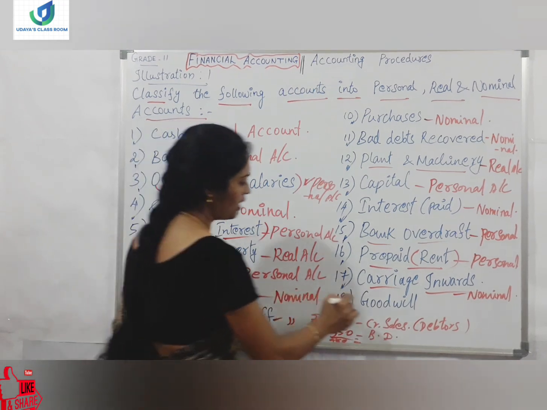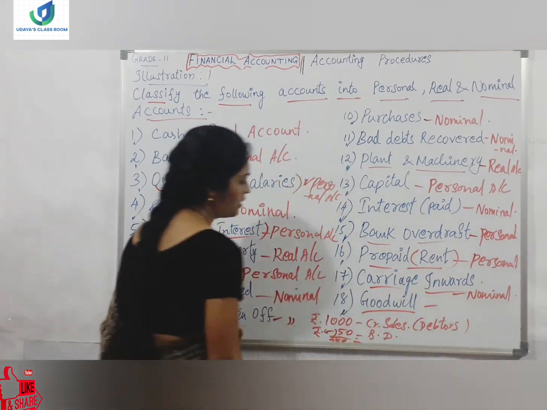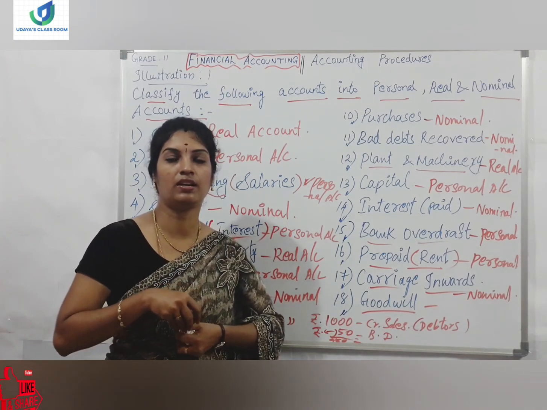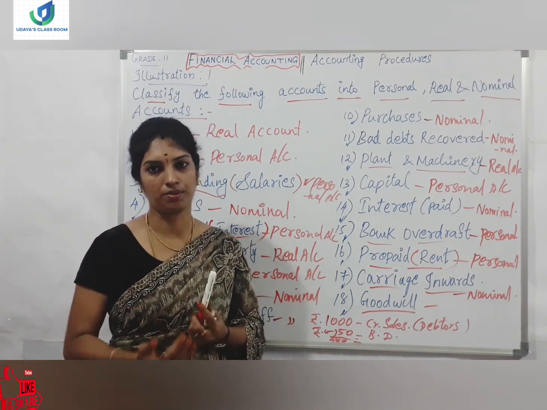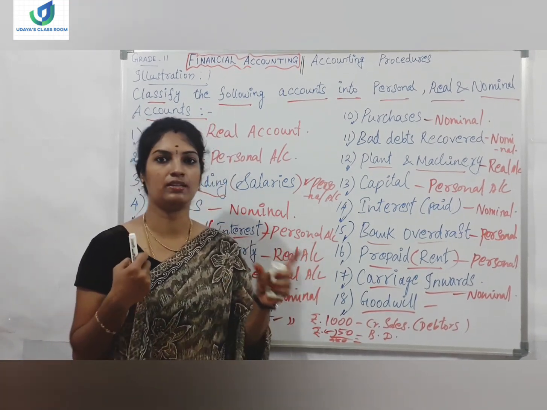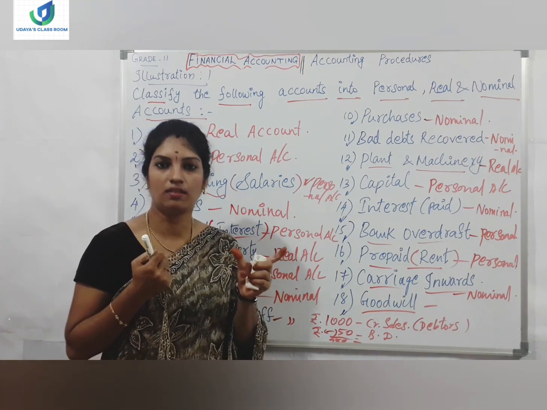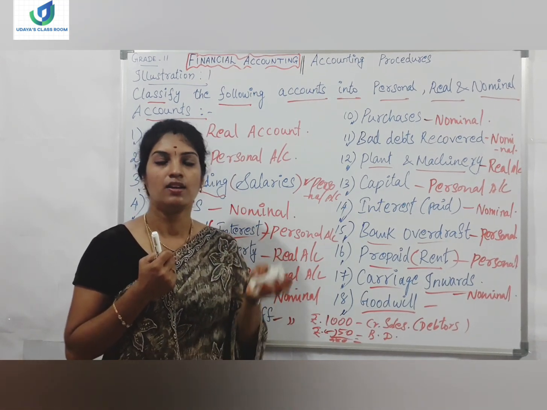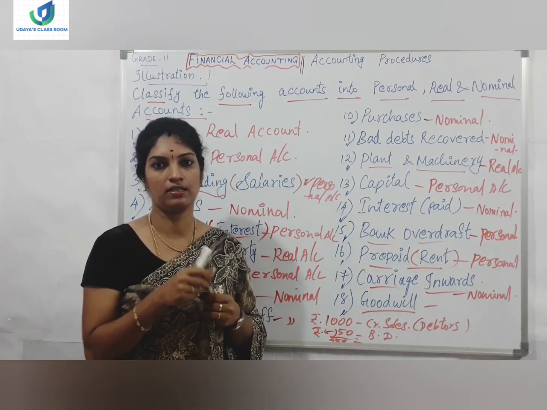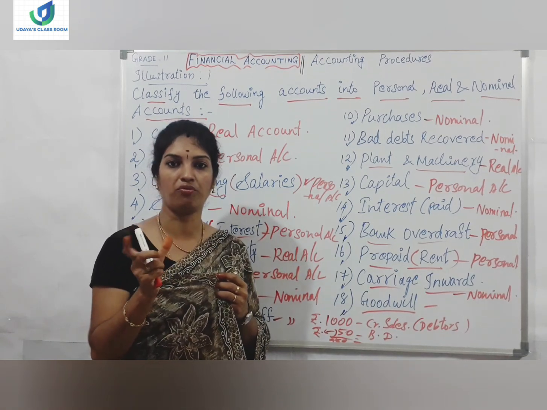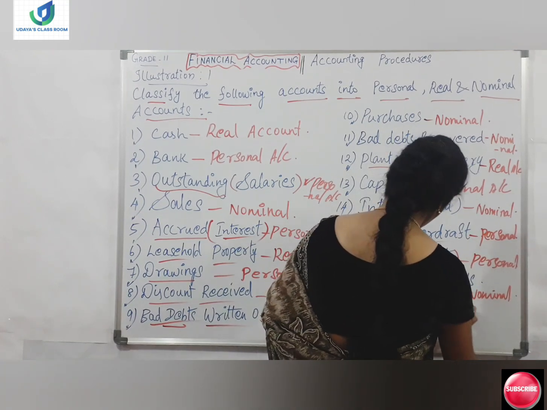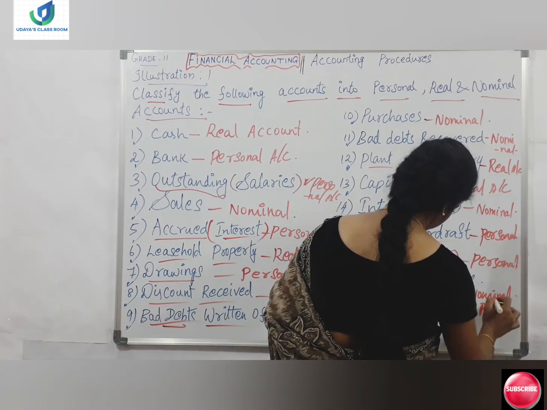Okay, and at last, goodwill. Goodwill means the good name of the company. If the company has got a reputation in society for so many years of running, it will have a good name. People say, oh, this company has got a good name in society. That term is called goodwill, right? So every company will have this goodwill. If the company has earned a very good name in society, the goodwill amount will be huge. So it is an asset. And an asset will come under real account only.